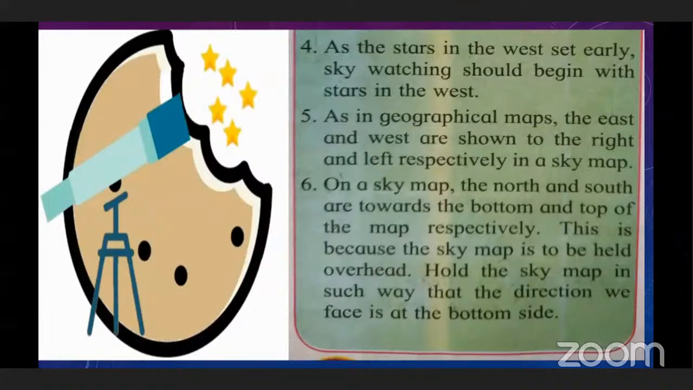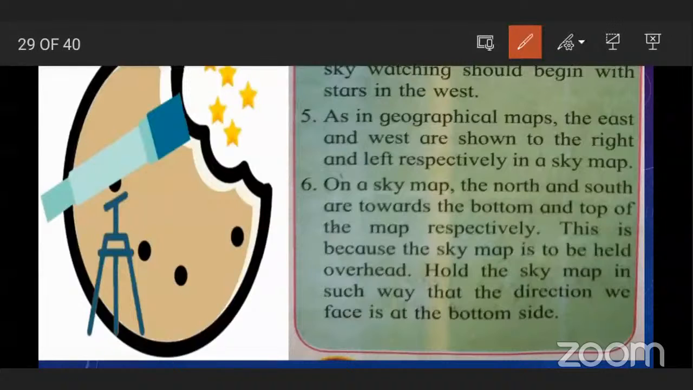The west stars set early, so our sky watching should begin from the west only. Next point is, as in geographical maps, the east and west are shown to the right and left respectively in the sky map. Like in geography, you saw many maps, and in those maps east and west are shown to the right and left. Like that only, the sky map is shown.